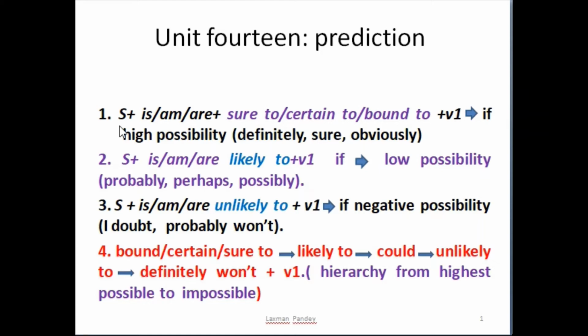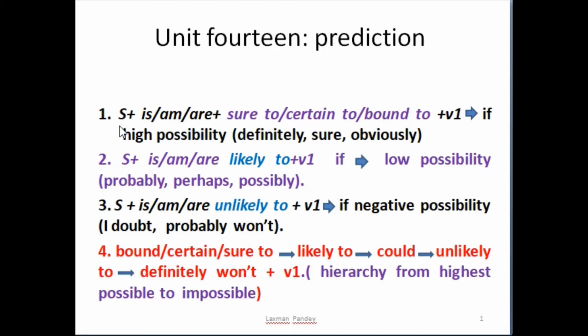V1 means infinitive form of the verb. And if there is negative possibility, that means it is not possible to happen, at that time, the third structure is used: subject plus is or are plus unlikely to plus V1.